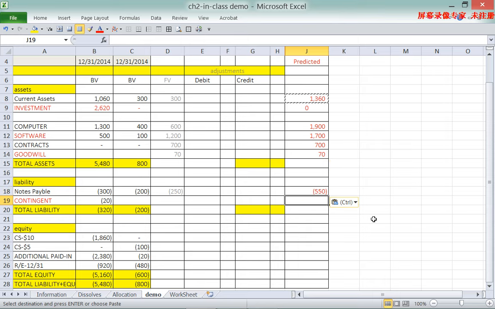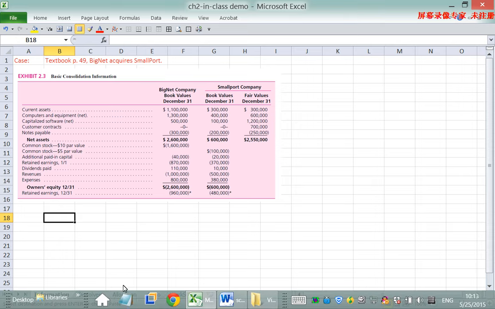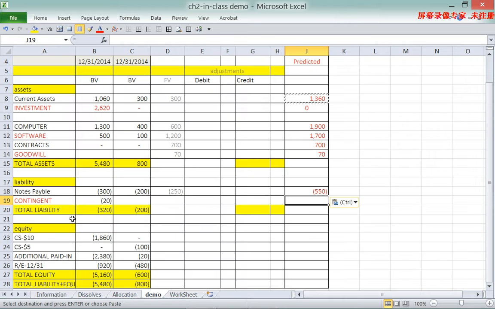In the textbook, there's a contingent payment that the parent pays. The idea is that if the subsidiary reaches some earnings target, the parent will pay extra money to the subsidiary's shareholders, which is also counted as a liability of the parent. So it wasn't in the books of the parent before the acquisition, but it is after the acquisition, so I labeled it in red.